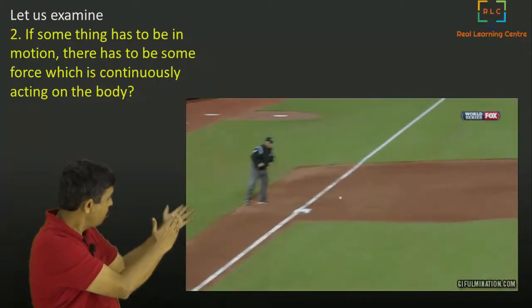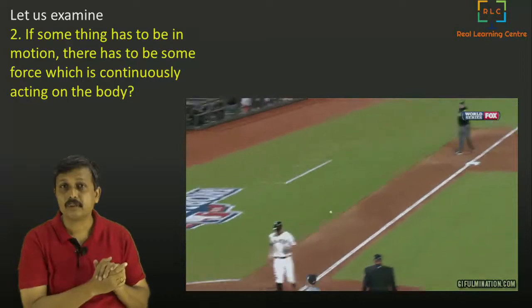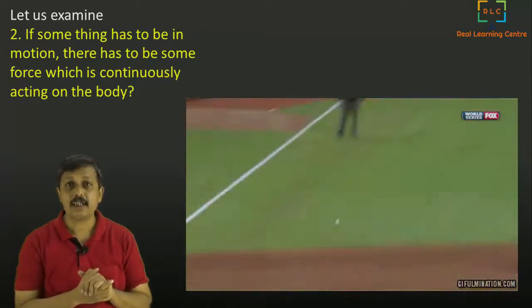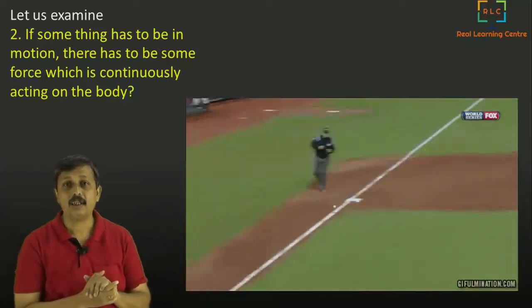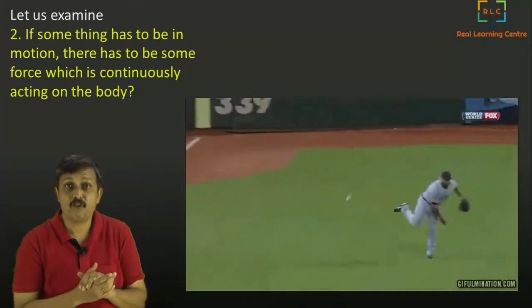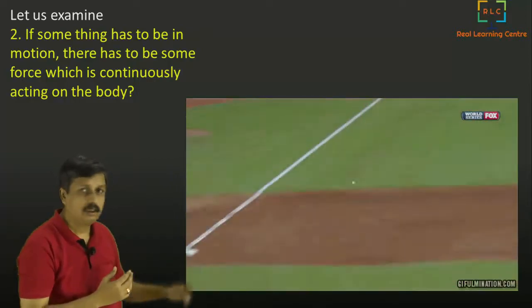That seems to be wrong. Nobody is applying the force there. The ball is still moving. So our statement that the force has to be continuously applied seems wrong.